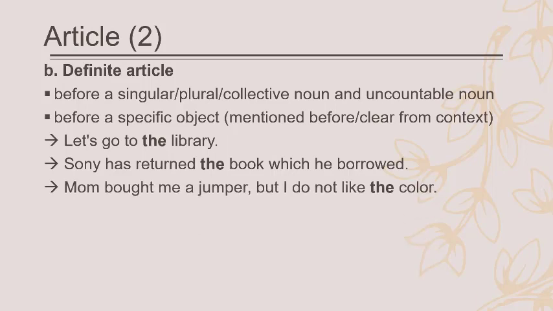And then mom bought me a jumper, but I don't like the color. Well, I'm a boy, and I don't like the color of the jumper which my mother bought me. Mom bought a jumper. So jumper here is an object, and then, but I don't like the color. If you have a jumper, then it must have a color. So color here is specific because of the context, because it's the color of the jumper.